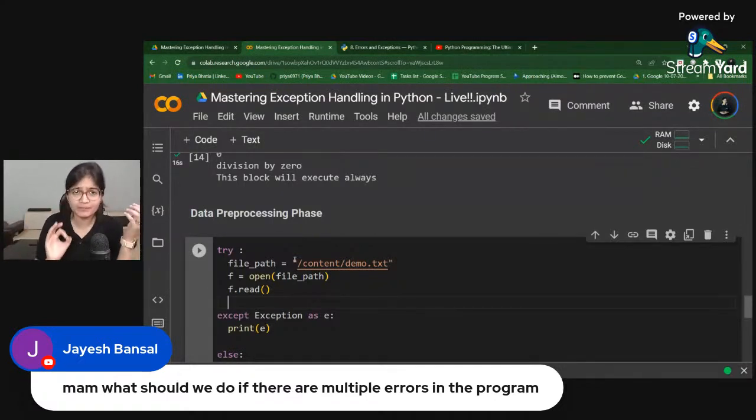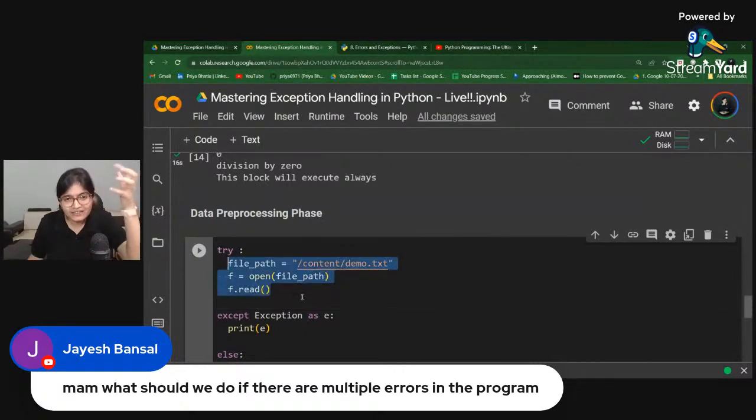The important point to understand is that at any point, if you feel that for this block an error can come, maybe you're writing something inside the try, and in the try itself further an error can come, you can write a further try and except block with respect to that. So with respect to every error, you have to deal with it specifically by applying the try and except block. I hope it makes sense, Jayesh.